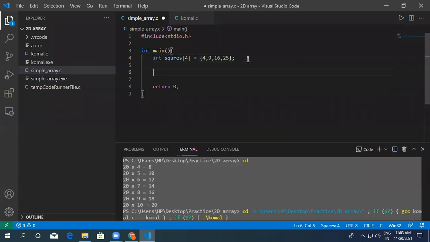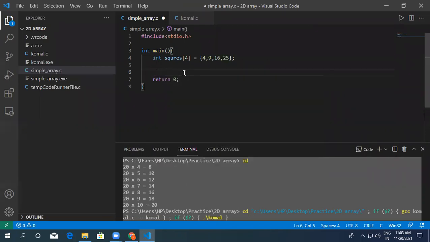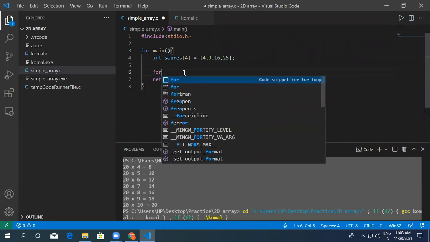So how can I print these 4 squares? After that we will have 400 squares also, I'm telling you guys. So I would have to give a lot of printf. So I can simply use a for loop.